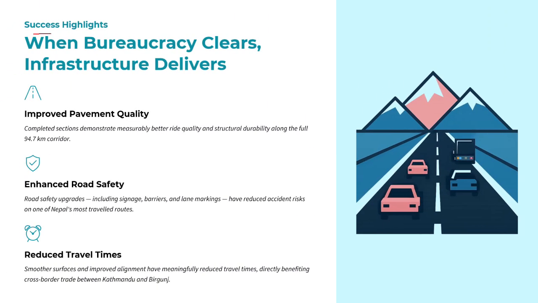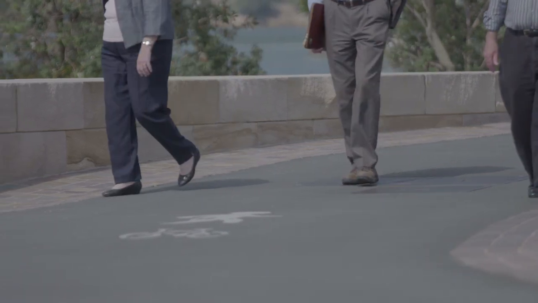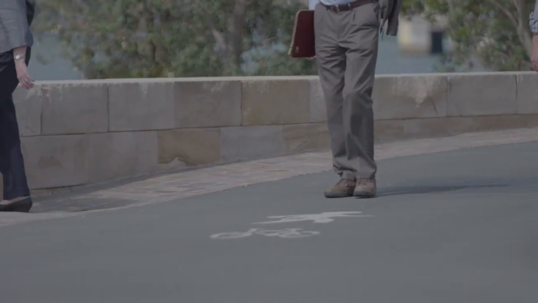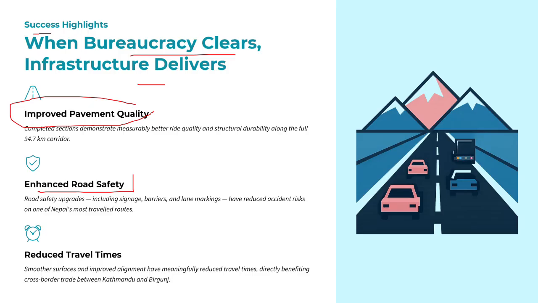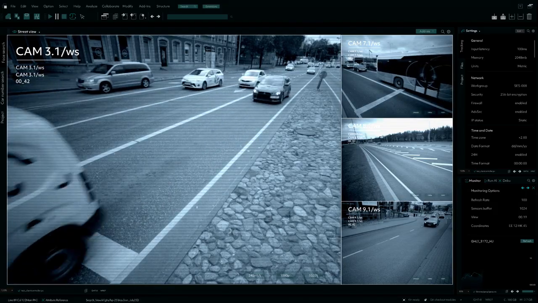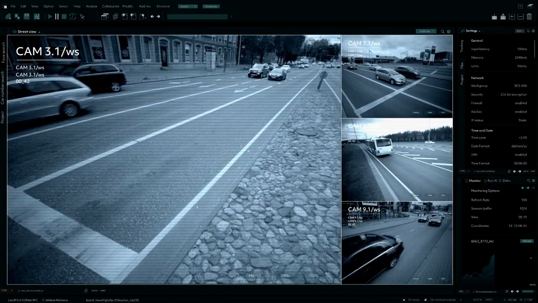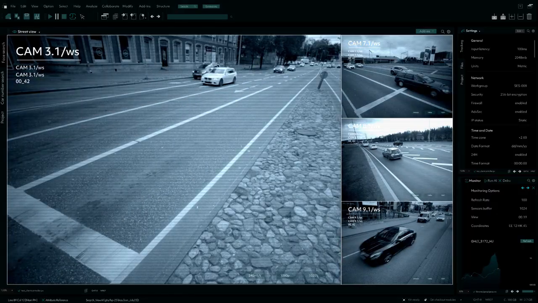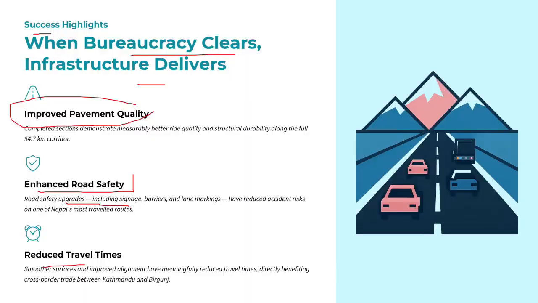So success highlight: when bureaucracy clears, infrastructure delivers. To improve pavement quality, the completed section measures better ride quality and structure durability along the full 90.74 km. What was the success that was needed? Enhanced road safety. We heard that most of the accidents occur on the Mugling Kathmandu road, so it will provide a road safety upgrade that helps to reduce accidents in the Nepalese sector and also reduce the travel time. To cover the 92.4 km, it takes more than 8 hours, which will decrease. It will help to reduce the travel time by the end of this project delivery.